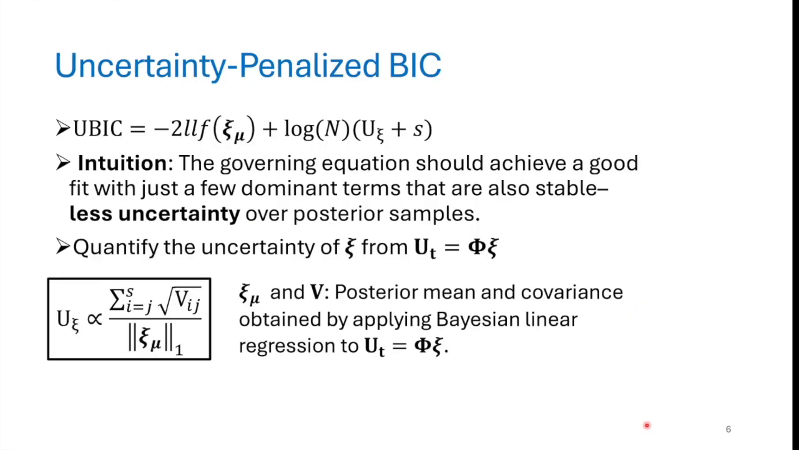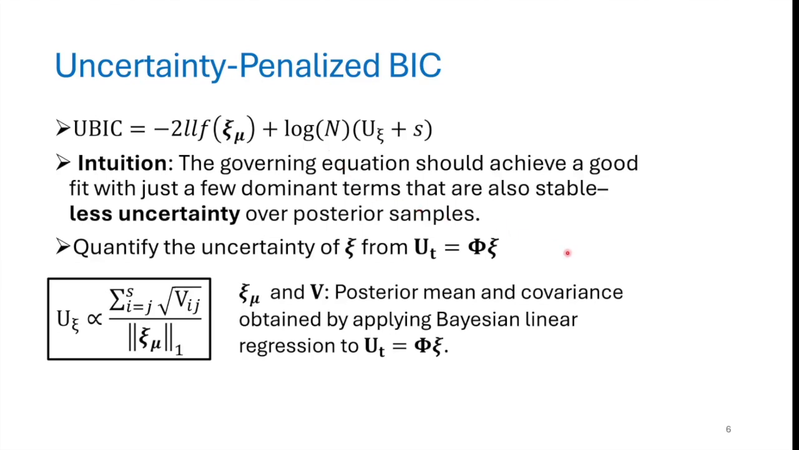Here we propose a new criterion called UBIC that, using BIC as the base, penalizes a model more for its PDE uncertainty. The intuition is that the governing equation should achieve a good fit with just a few dominant terms that are also stable, with less uncertainty.